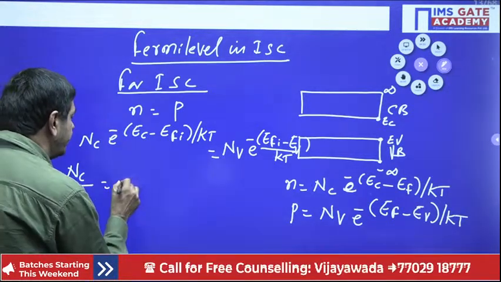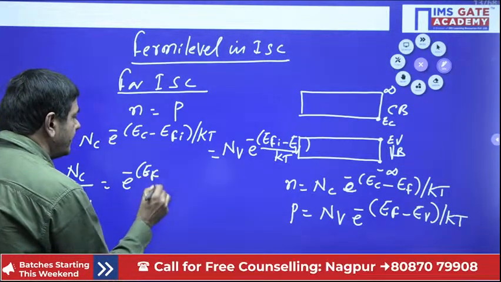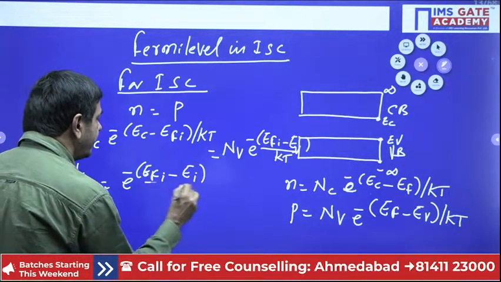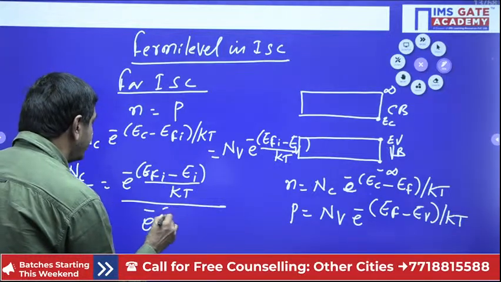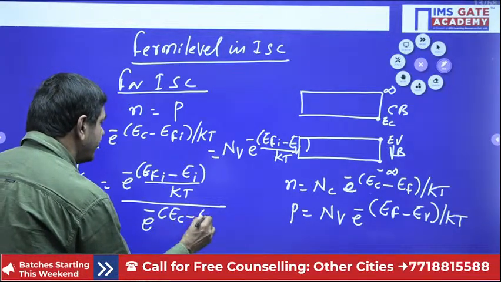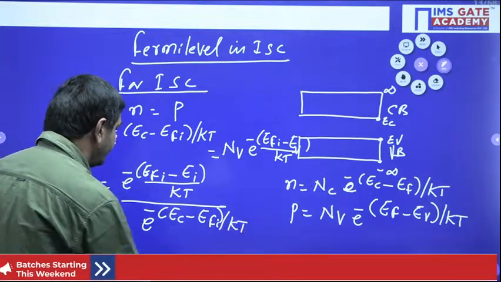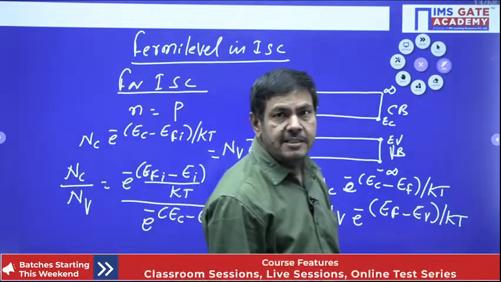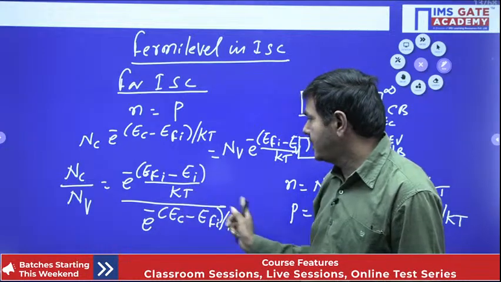I can bring e^(-(Efi - Ev)/kT) divided by e^(-(Ec - Efi)/kT) we can write now. Like that, Nc by Nv value is possible. But this denominator I want to take to the numerator now, because kT is there. It is common for both.